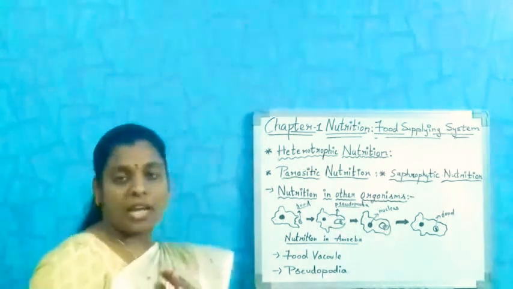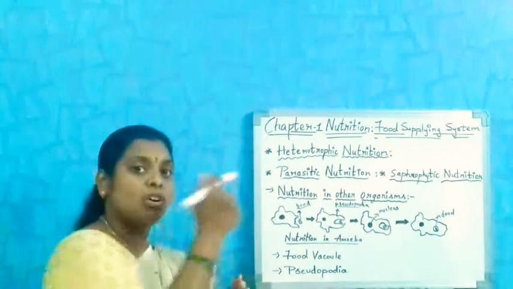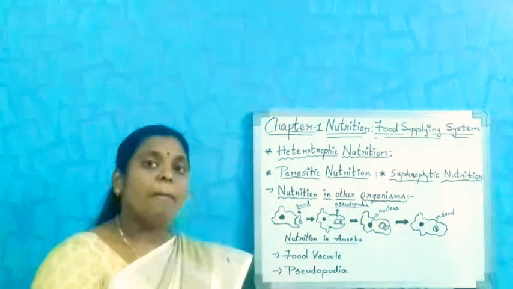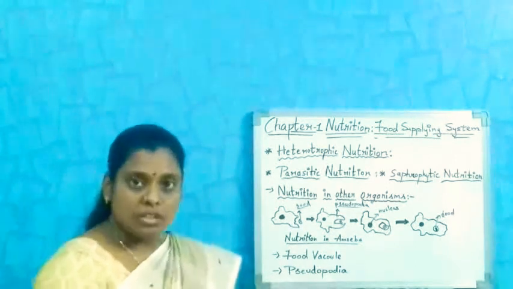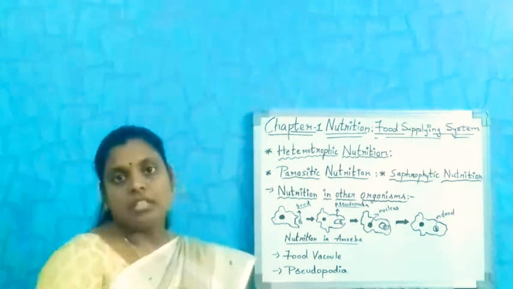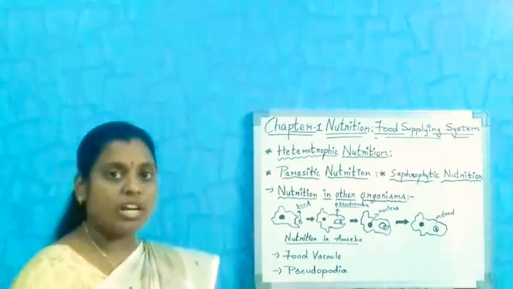The plant or animal which depends on another organism, the host, for their food, is called a parasitic organism. We can also call it parasitism.